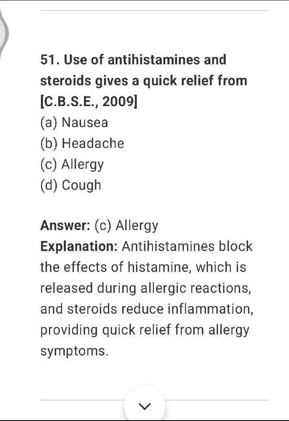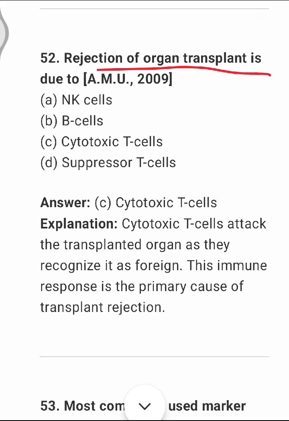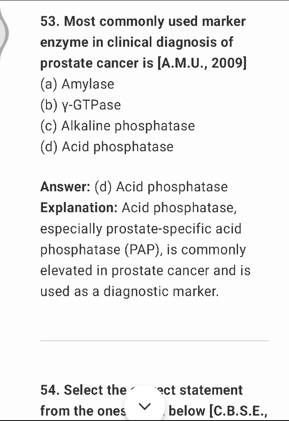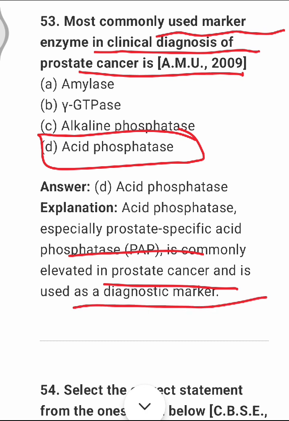Use of antihistamines and steroids gives quick relief from allergic reactions. Option C, that is allergy. Rejection of organ transplant is due to cytotoxic T cells. Option C. Next question, the most commonly used marker enzyme in clinical diagnosis of prostate cancer is option D, acid phosphatase. Acid phosphatase, especially prostate specific acid phosphatase, is commonly elevated in prostate cancer and is used as a diagnostic marker.